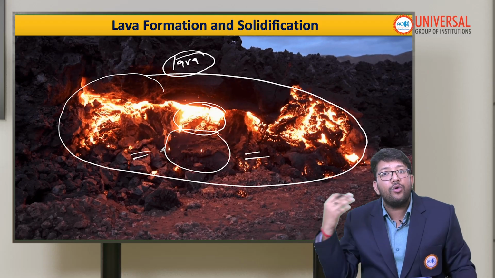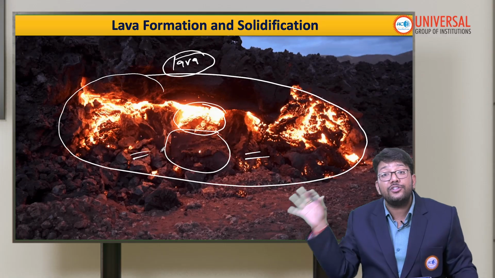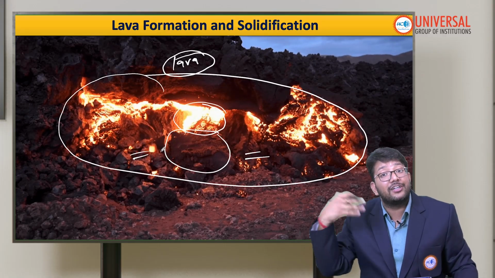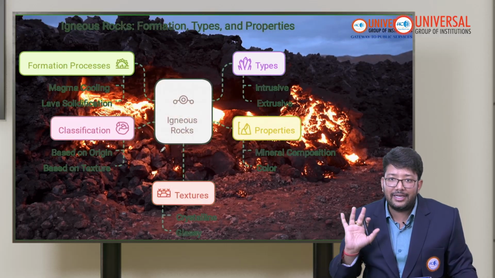And igneous rocks are also called primary rocks. As you can see in the diagram itself, this is the first rock that has been created, produced, constructed by nature on the earth. So this is our igneous rocks.